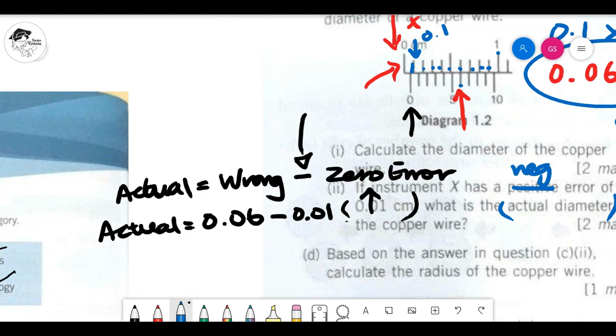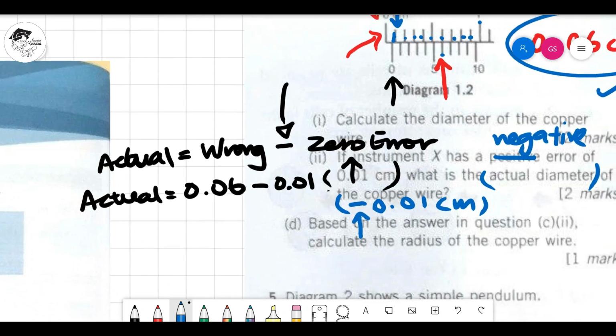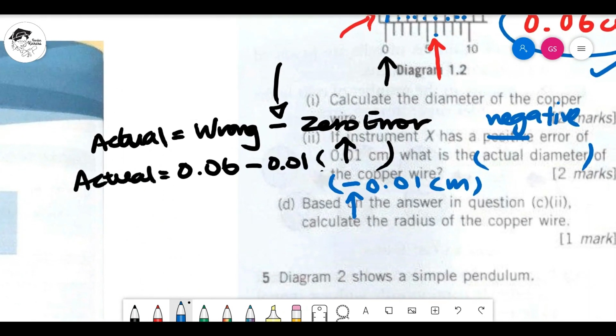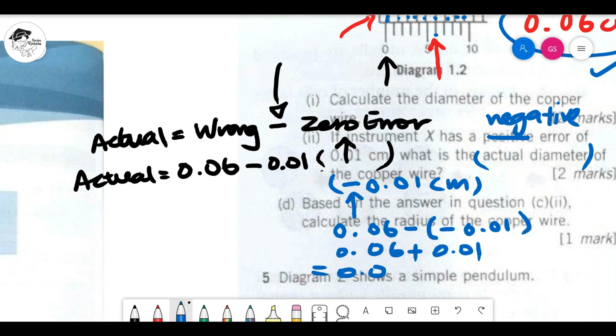If they give you negative, you will end up having a negative error of negative 0.01 cm. And in this case, you have to substitute including this minus. So 0.06 minus another minus 0.01, because from your mathematics, minus minus becomes plus 0.01. In the end you will have 0.07.